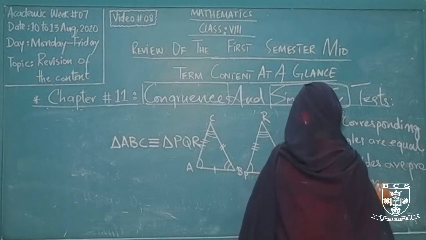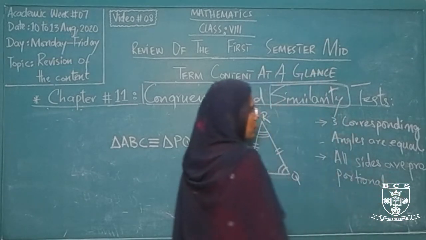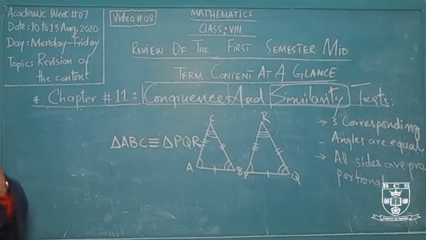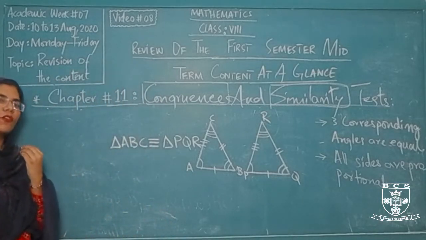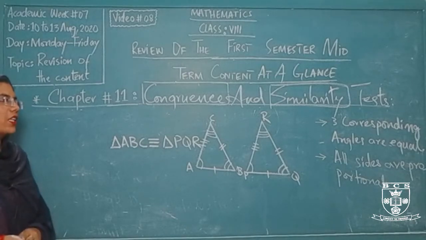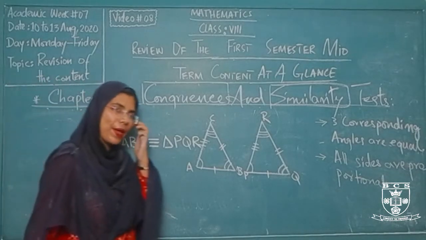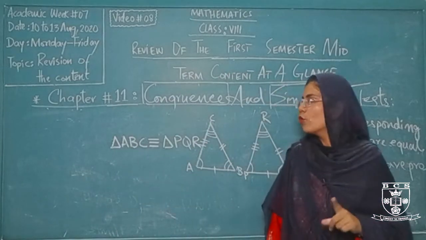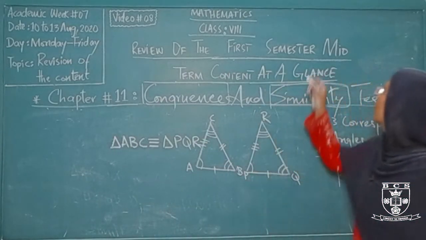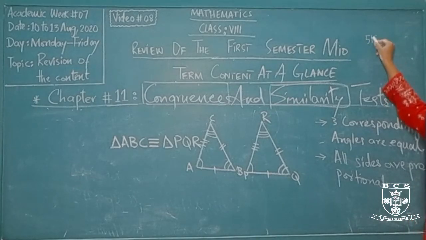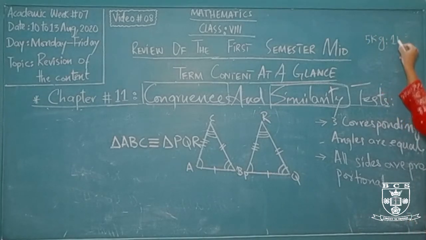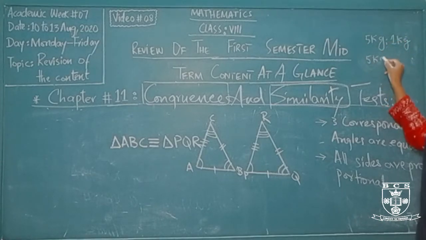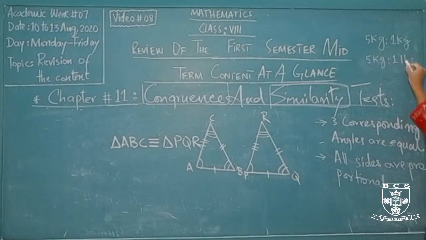What do we mean by proportional? Proportion is also a type of equality, and it represents the equality of different ratios. What are ratios? Ratios are the comparison of 2 different quantities of a similar kind. For example, I may compare my 5 kg to my 1 kg, but I cannot compare my 5 kg to 1 liter.